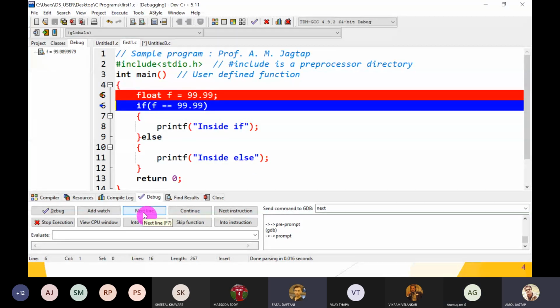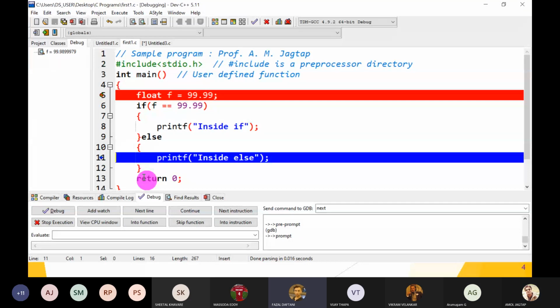Sir, you mean this line is a logical error? Yeah, you can say this is a logical error. Right now in this program, we have a logical error, because what the programmer expects is that f is equal to 99.99 is true, but it is not like that. It is not known that it is considered as a double value, and a double value is represented differently in memory, and f is a float value which is represented differently in memory. So the output is different. Yes, you can consider it a logical error here. Yes, good.